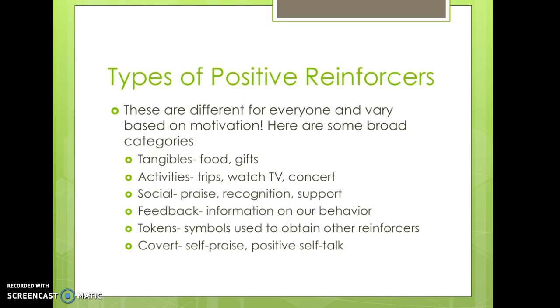Feedback, which would be things like information on our performance. Tokens, which are symbols used to obtain other reinforcers, like money or poker chips. And covert reinforcers, which are things we do internally, like self-praise or self-talk. I'm sure you could list many more in each of these categories that you find reinforcing, and probably find a few on this list that are not reinforcing at all. This is an important aspect to understanding reinforcers. Just because someone thinks something would be of value or desirable to someone doesn't mean that it actually will.